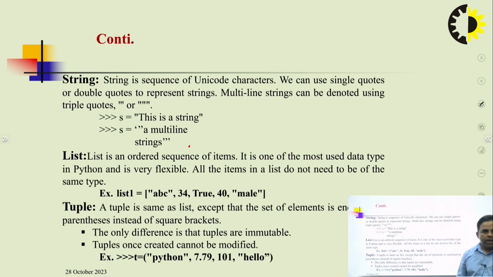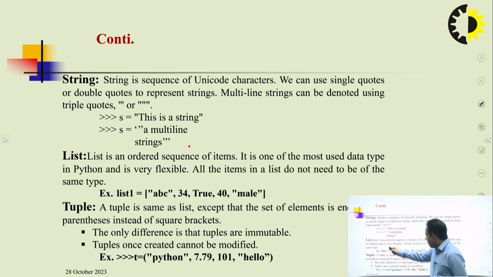Another terminology we are going to discuss is a list. Basically, a list is a very important concept inside programming. A list is an ordered sequence of items. It is one of the most used data types in Python and is very flexible. In what terms it is flexible, we are going to see in the example. All the items in a list do not need to be the same type.